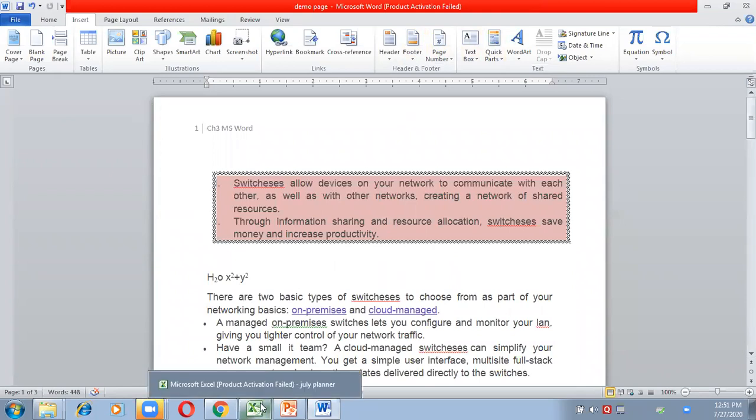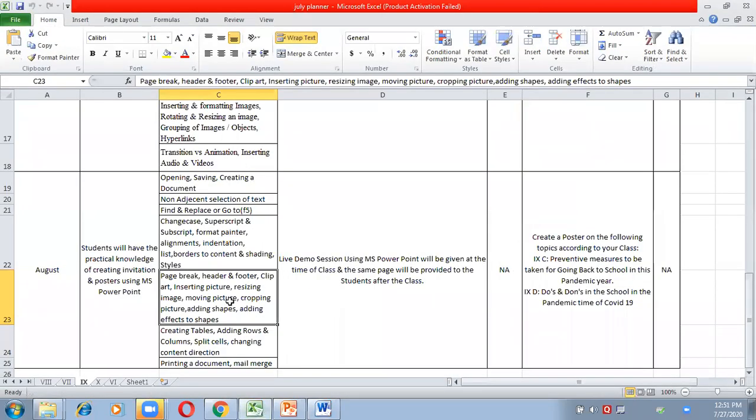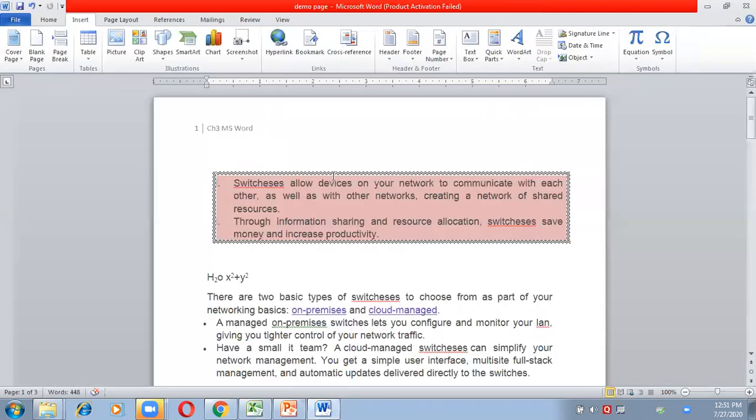This is a question from last year's board examination: What are the steps to insert header and footer, and what is the difference between header and footer? Next topic, after header and footer, is page breaks. See, what is a page break?